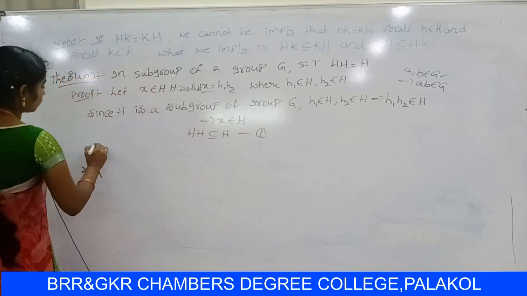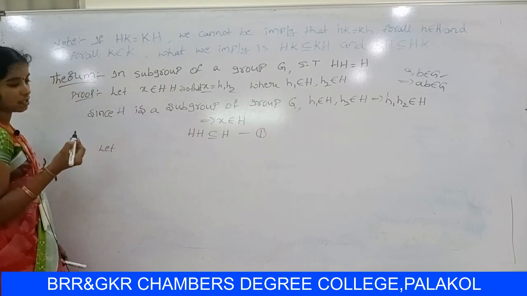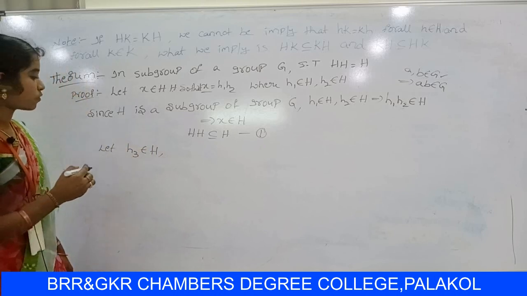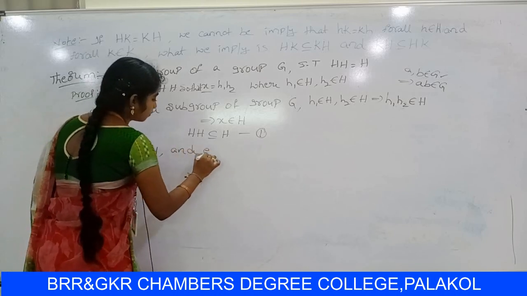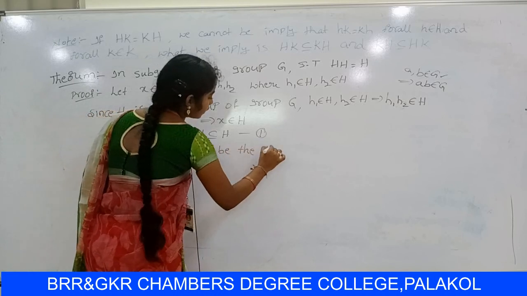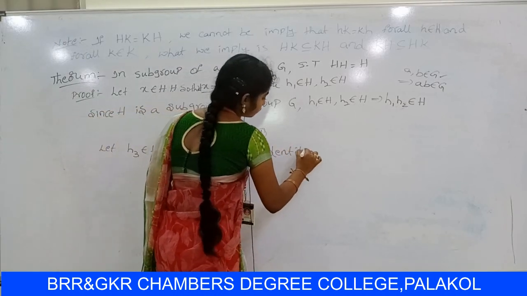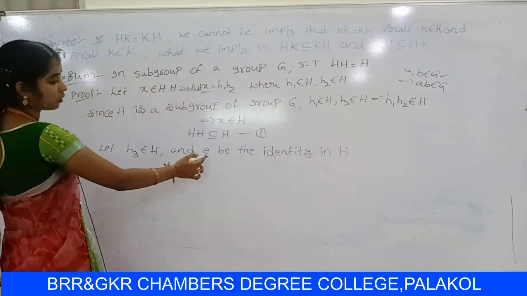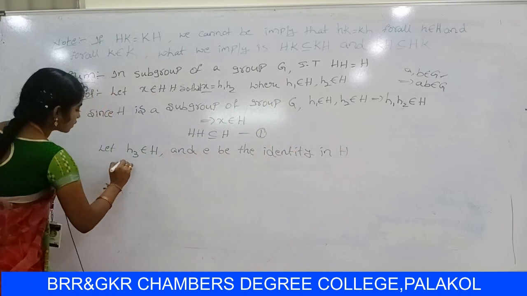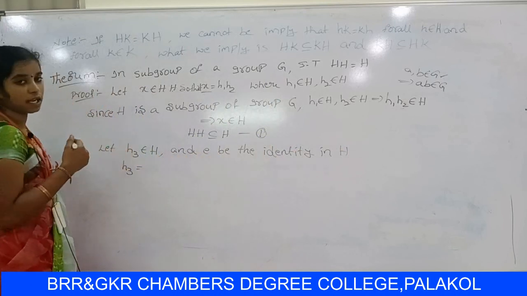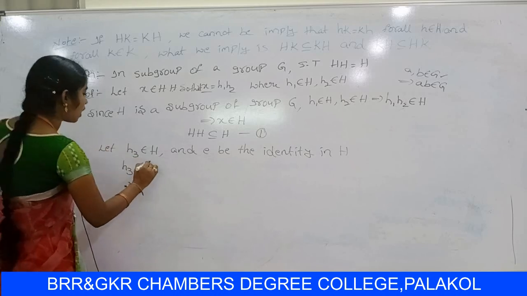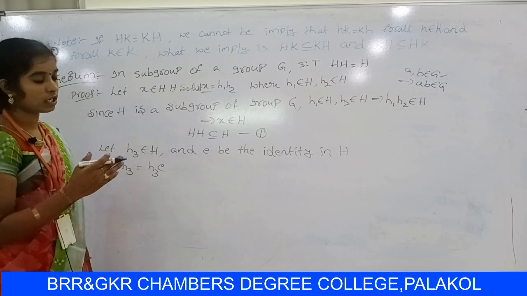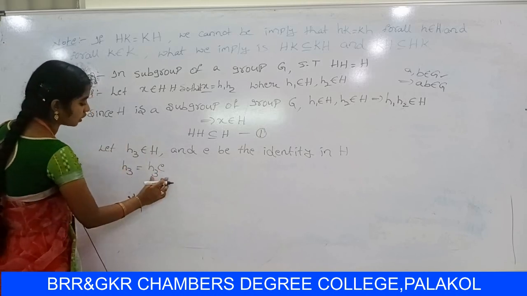So second, let us consider H3 belongs to H and E be the identity in H. So let us consider H3. This can be written as H3 into E. E is the identity element, and H3 into E value is H3. So H3 can be written as H3 into E.